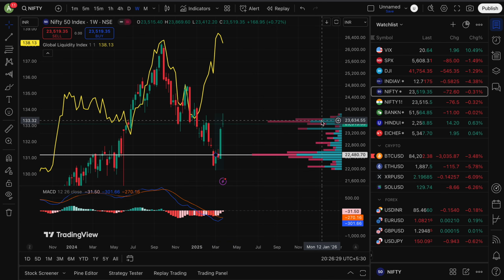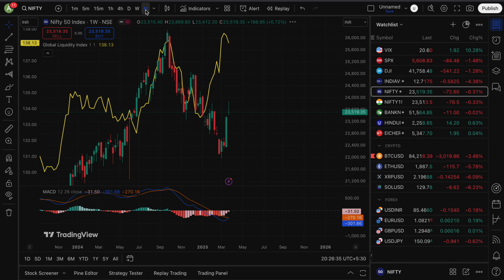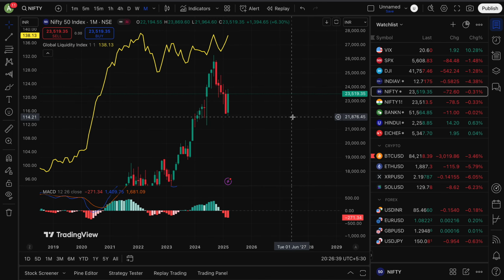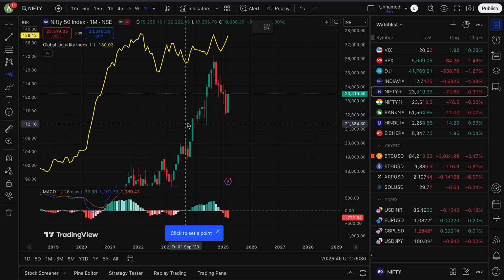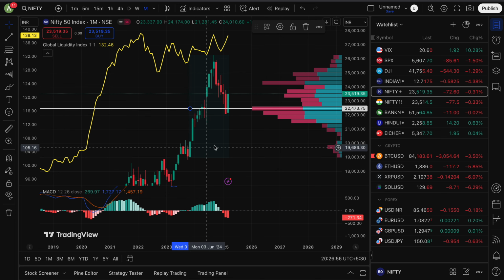For December options, I'll just guide if someone wants to play out. This is the weekly chart, and I think we should go to the monthly chart and see something from January 2024. You can see the fixed range volume profile. Here the market started rising, and from year to year, this is basically the support at 22,500. Here the market can go down further, and even from these levels the support and resistance is coming out to be the same.